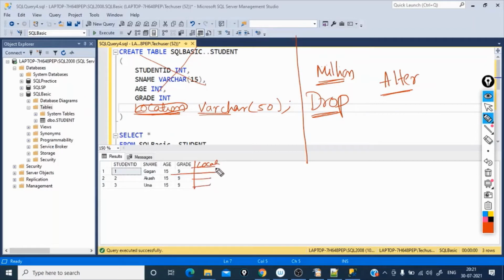Let's see what that value is, what exactly this will be having. Will it affect any of the existing columns? It will not. Any new column which you add will not affect the existing columns, but the value will be null for the existing records. Okay.